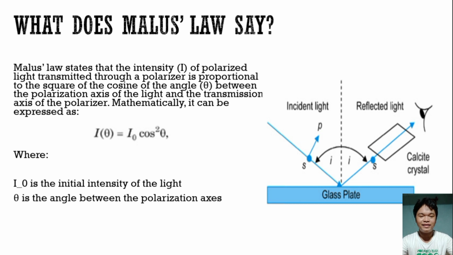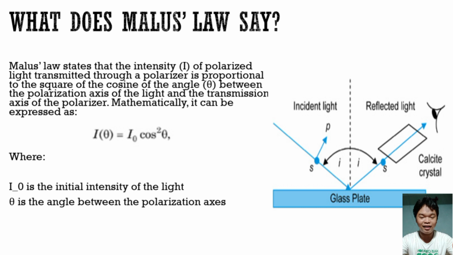What does Malus' law say? Malus' law states that the intensity, I, of polarized light transmitted through a polarizer is proportional to the square of the cosine of the angle, theta, between the polarization axis of light and the transmission axis of the polarizer. Mathematically it can be expressed as I equals I naught cos squared theta, where I naught is the initial intensity of the light and theta is the angle between the polarization axes.